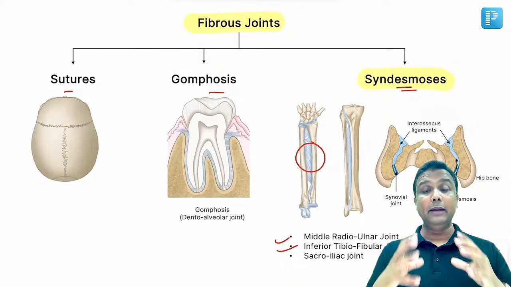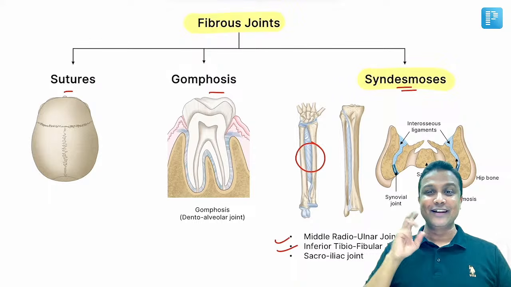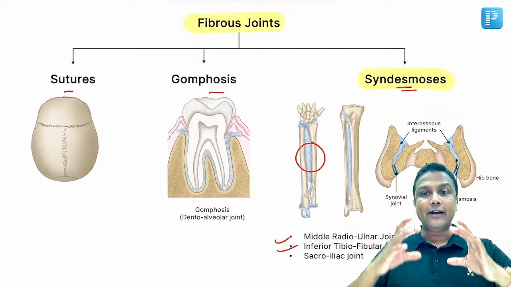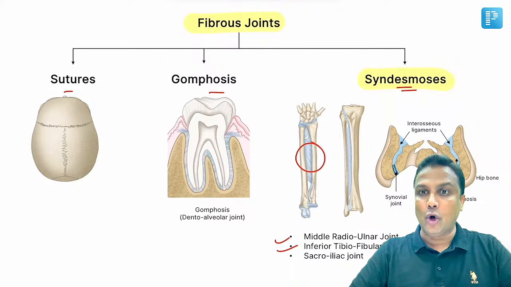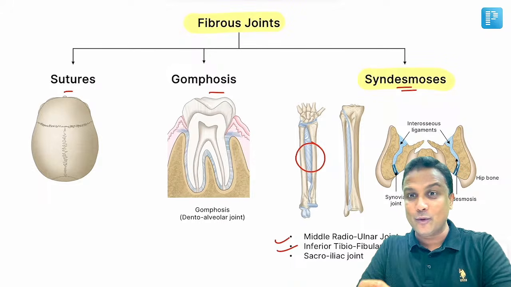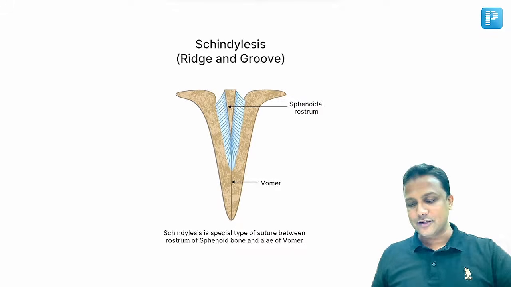Fibrous means immovable joint. Remember three things. Number one, sutures. Number two, gomphosis. Number three, syndesmosis. In syndesmosis, the bones are joined with the help of an interosseous membrane. Remember two examples: one is the middle radioulnar joint, another is the inferior tibiofibular joint. Done. Now welcome to cartilaginous joints.